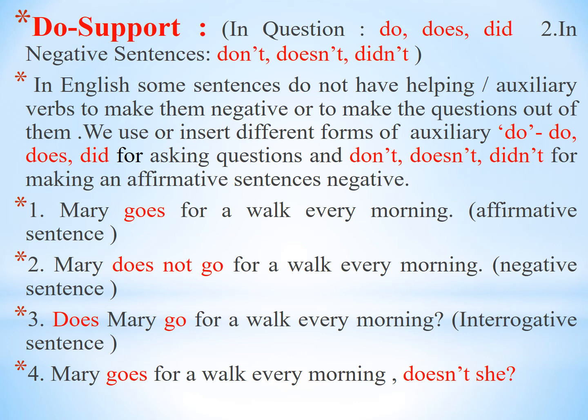Now the third sentence, the question. First, Mary goes for a walk every morning is an affirmative sentence. Mary does not go for a walk every morning is a negative sentence, and we now have to change it into an interrogative sentence. For example, does Mary go for a walk every morning? This is an interrogative sentence. In this sentence, does, the do support, is used, then the subject Mary and the main verb go, then a question mark at the end of the interrogative sentence.